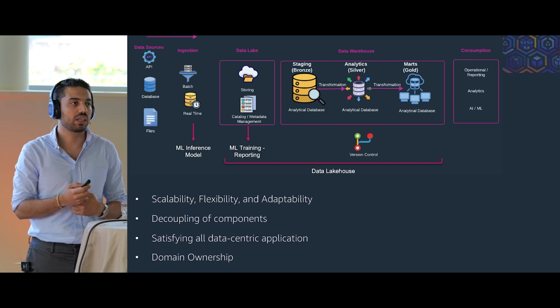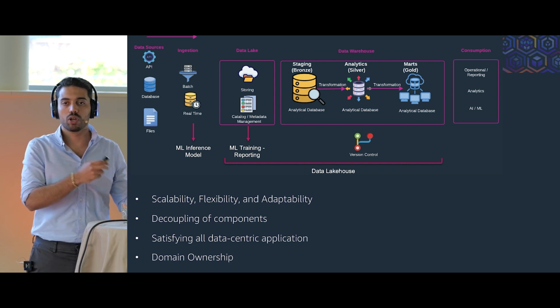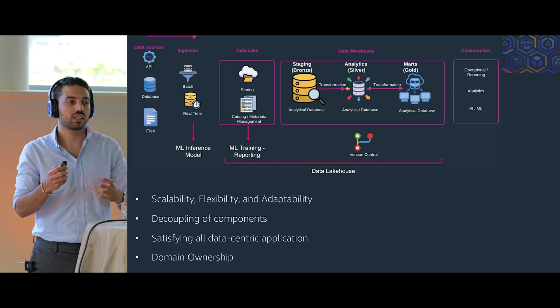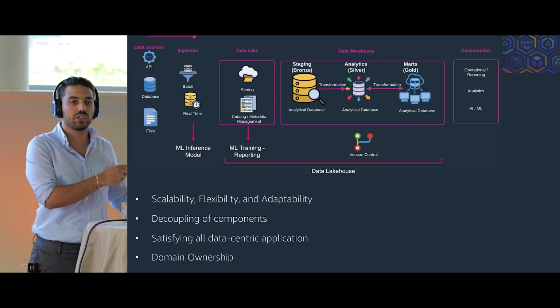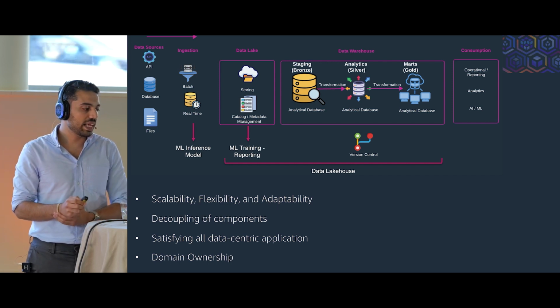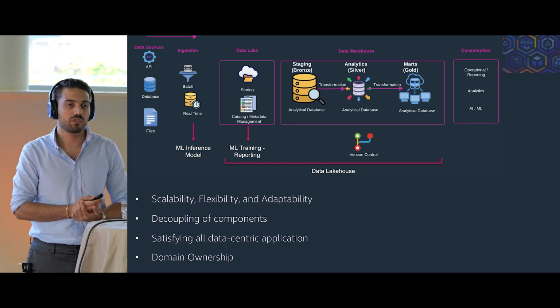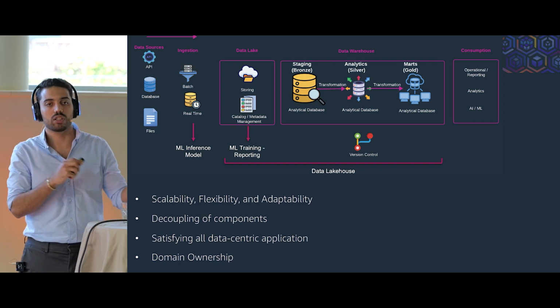For example, if you have a transactional database, which is the backbone of some part of your data, you shouldn't extract the data from the transactional database every time that you want to use the data for a different use case. So the next characteristic of this platform is that the components are decoupled.